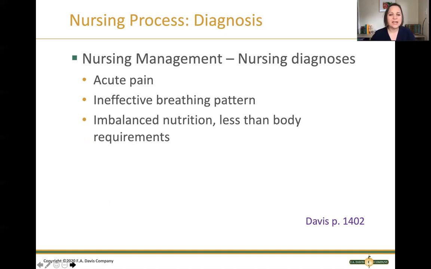So our nursing diagnoses for acute pancreatitis are going to include acute pain, ineffective breathing pattern, and imbalanced nutrition less than the body requires. Because remember, every time patients with acute pancreatitis eat, those pancreatic digestive enzymes are released, which causes increased pain in the pancreas. So those patients are often going to have anorexia and be less than inclined to eat an adequate diet.